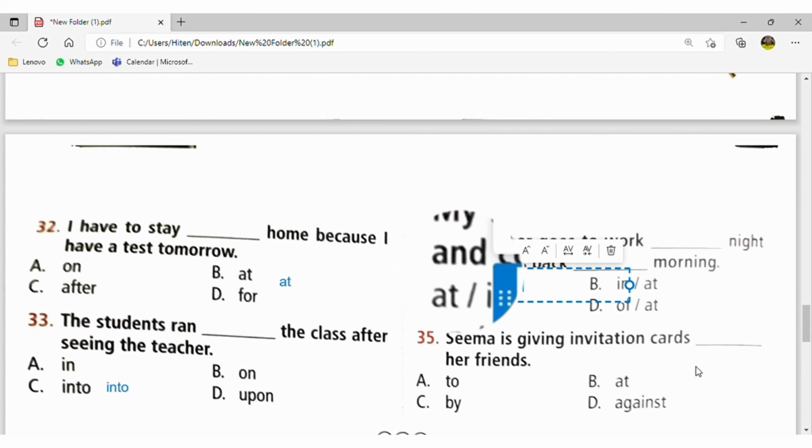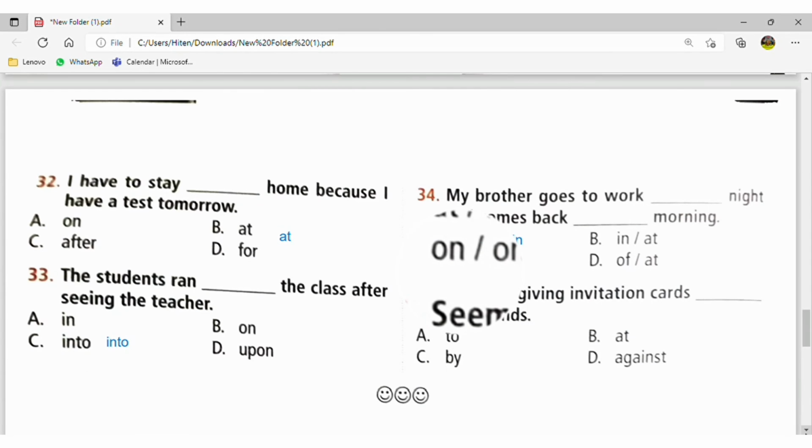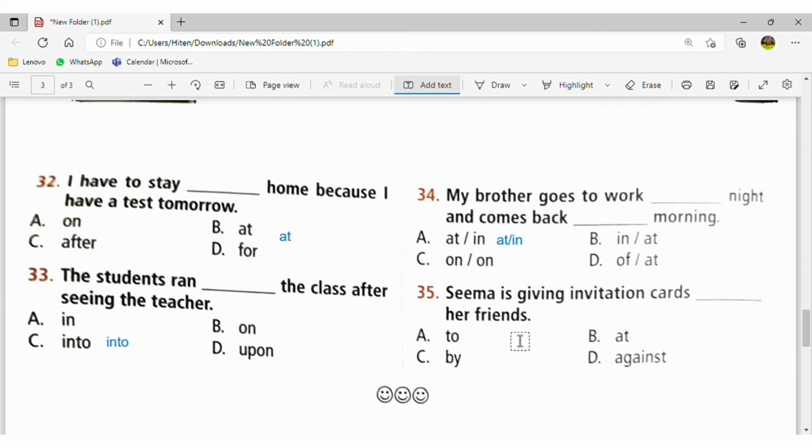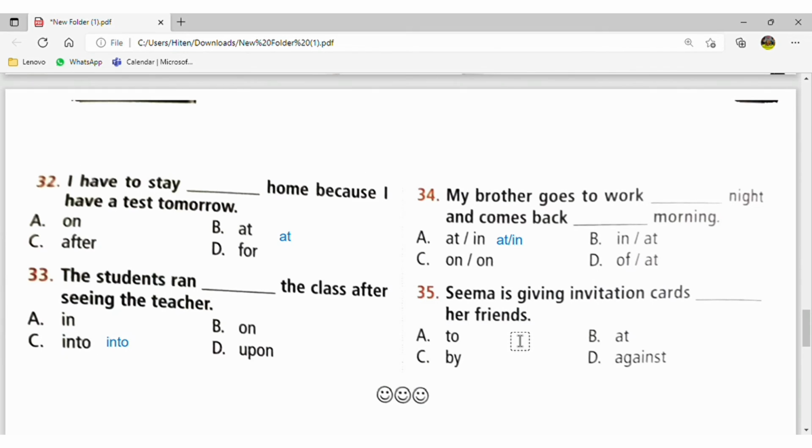And now the 35th question. Seema is giving invitation cards to her friends. So here I will write "to," because whenever you give a gift or any type of thing to any person, then always "to" is used, because it will go to that person only. Fine.